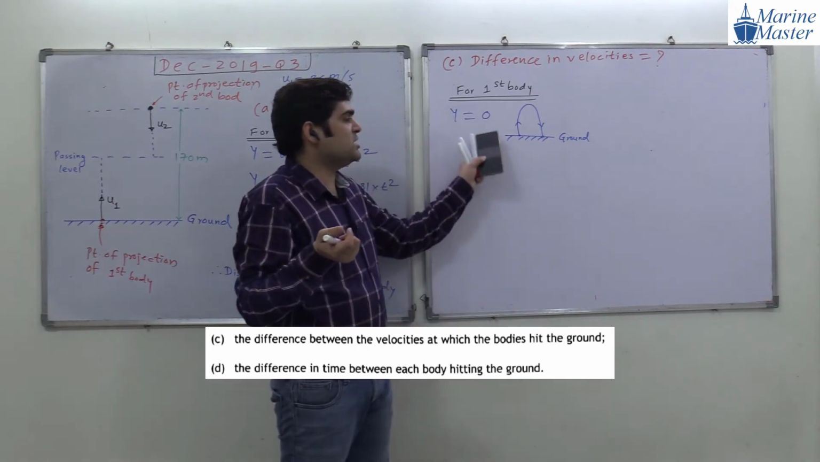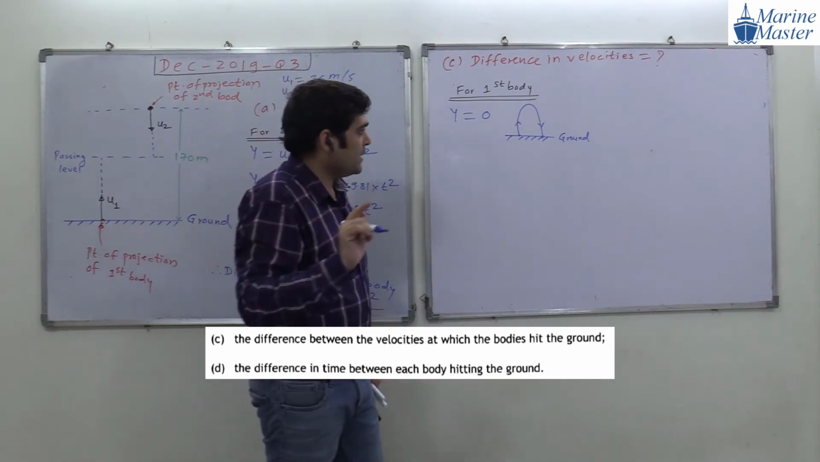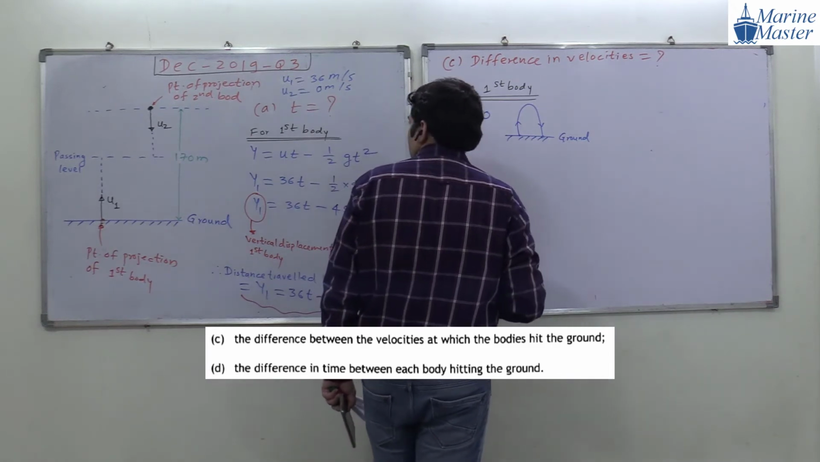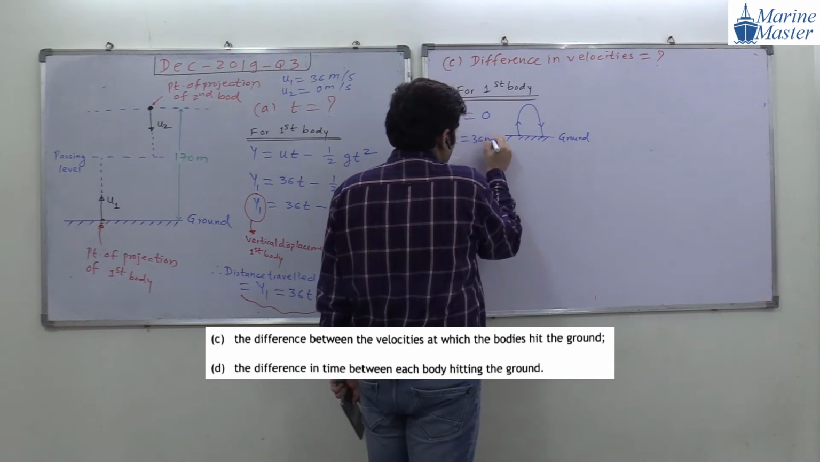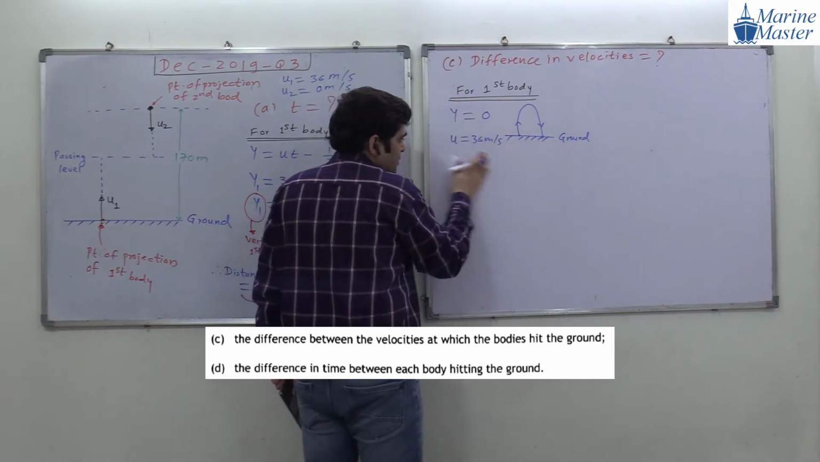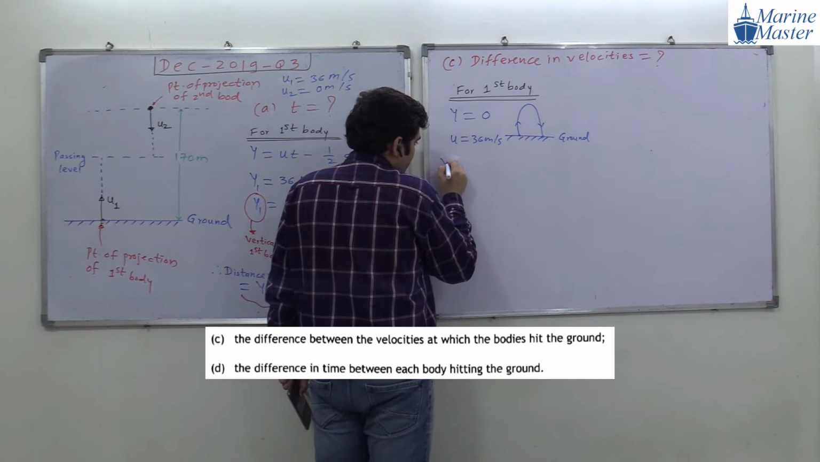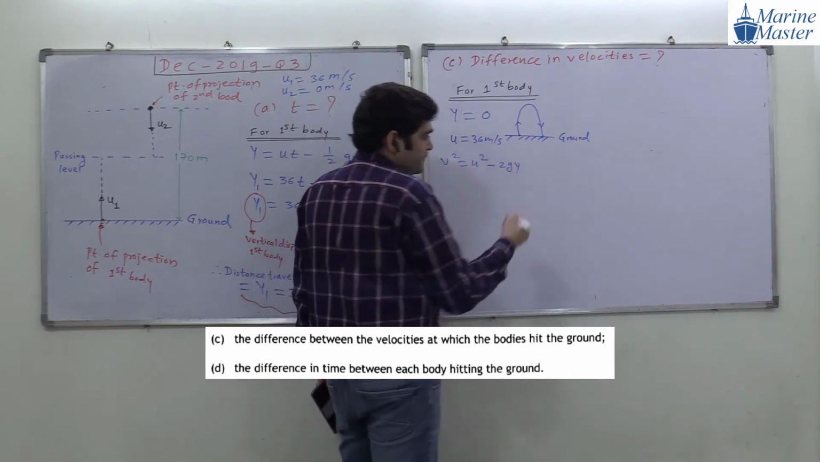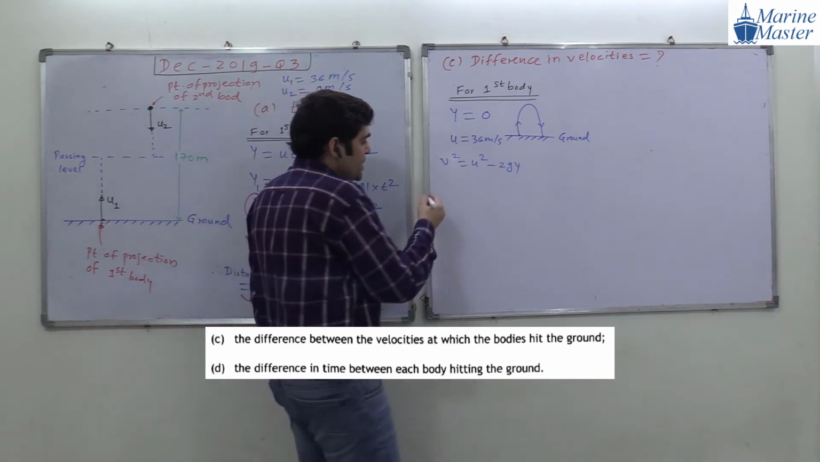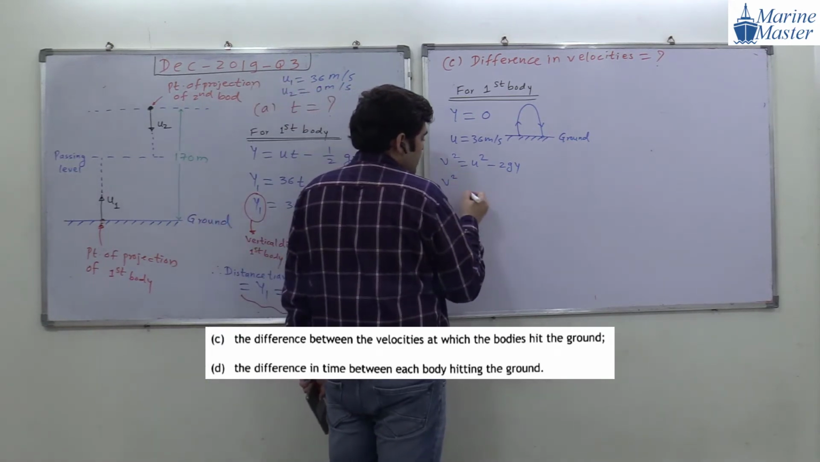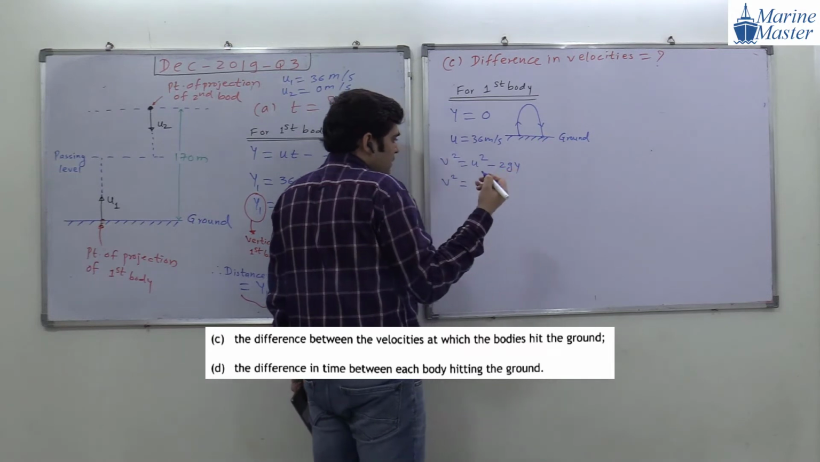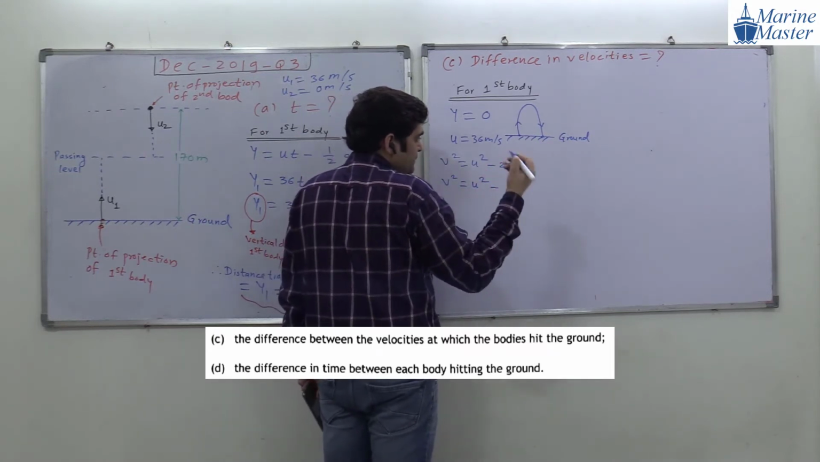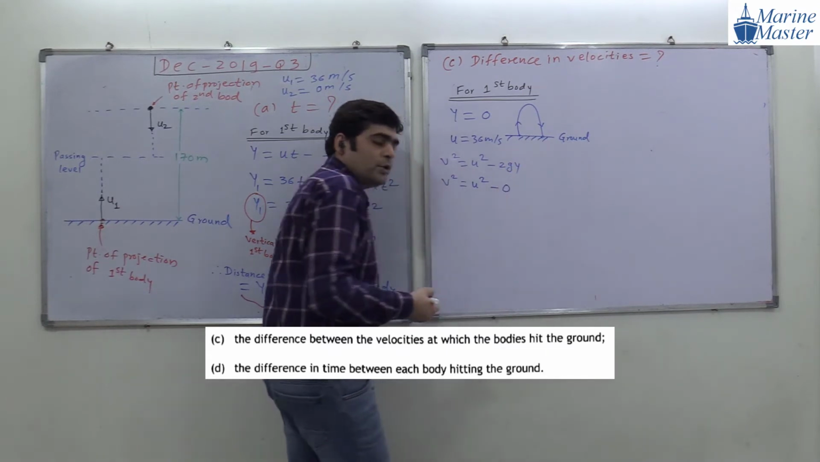So vertical displacement is what? 0. Initial velocity will be what, guys? Initial velocity will be what for the first body? 36 meter per second. So try to see the scenario here, everyone. V square is equal to U square minus 2GY. So V square is equal to U square minus, this term becomes 0 because here Y is 0.